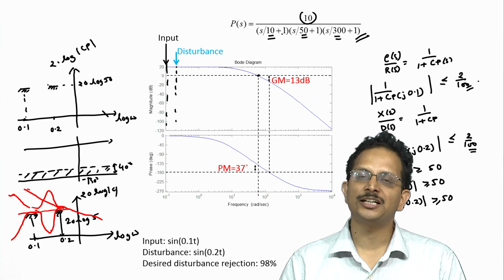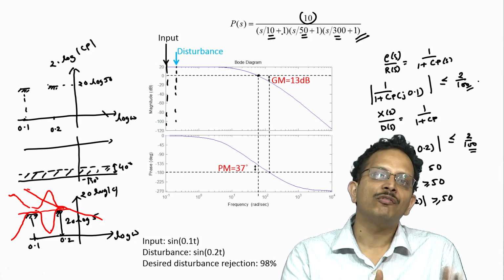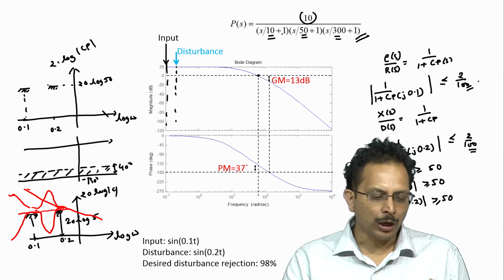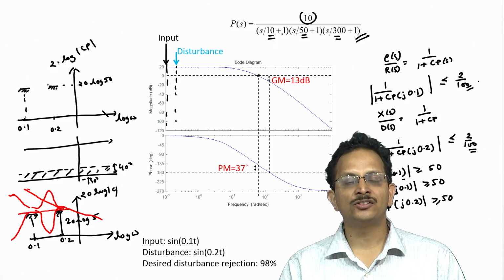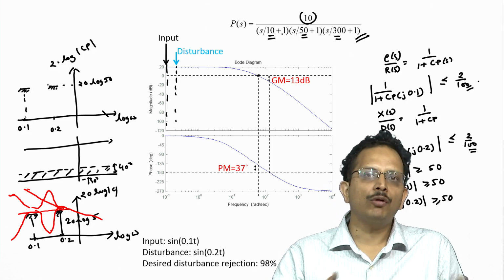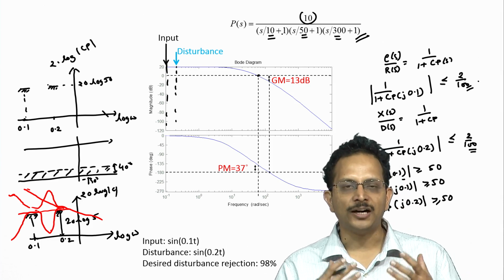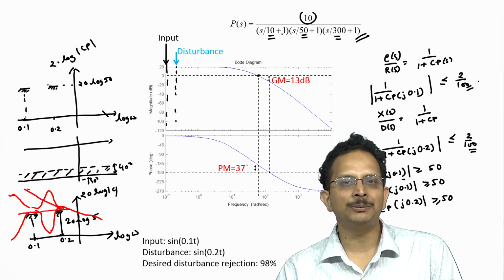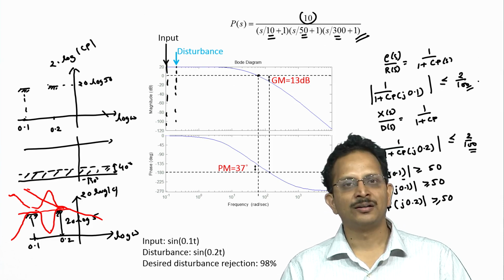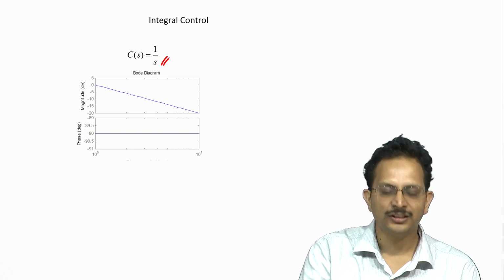So, what this essentially tells us is that the 2 frequencies 0.1 and 0.2 fall within the low frequency range of our open loop system, and what we are expecting therefore is good performance in the low frequency regime. And we know from our previous discussions that there is one off the shelf controller which readily gives us good performance in the low frequency regime, and that is the integral controller. So, one possible candidate for the controller structure would be the integral controller, C of s equal to 1 by s.